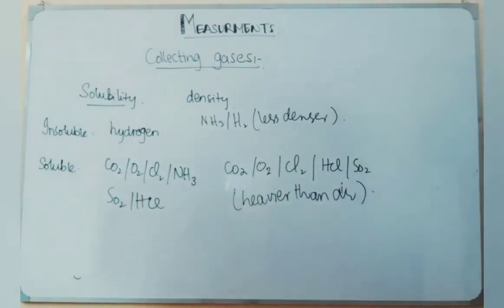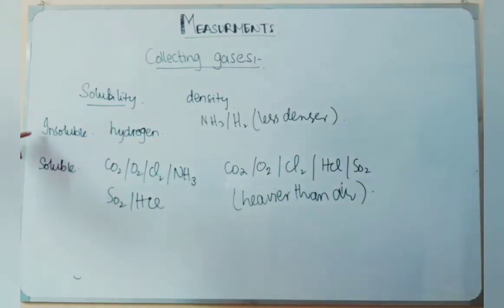To decide which apparatus we should use to collect different types of gases depends completely upon their solubility in water and on comparing their density with the air. So we need to learn which gases are insoluble in water, which are soluble, which are lighter than air, and which are heavier than air. Then we will discuss the type of apparatus we can use for collecting the insoluble and less dense gases, and the soluble and heavier gases.